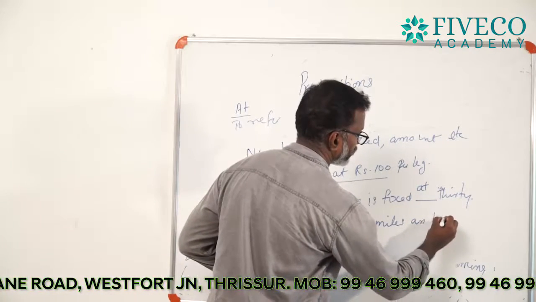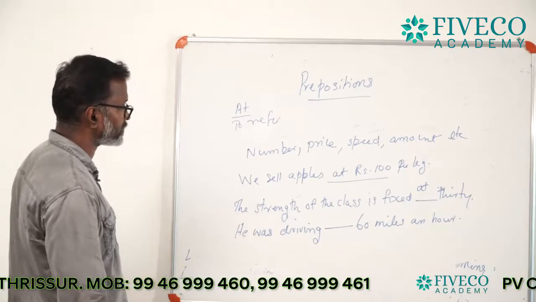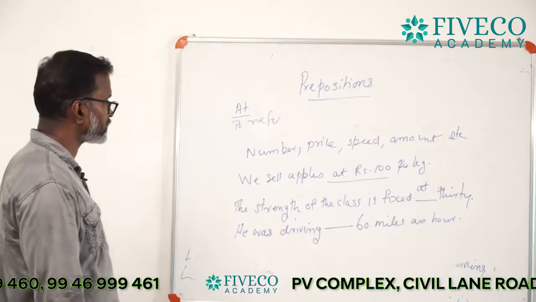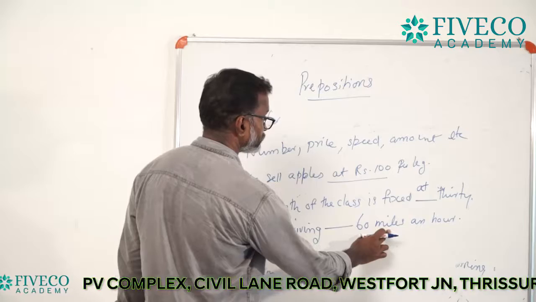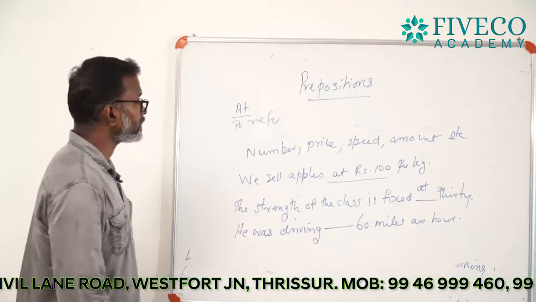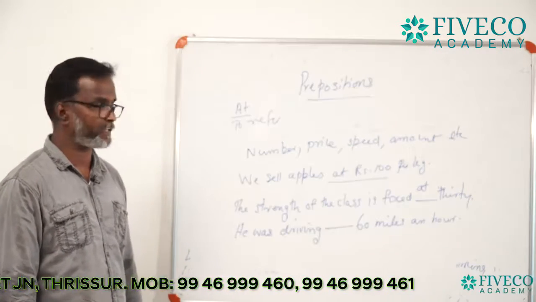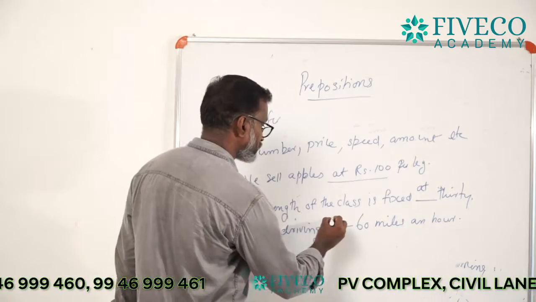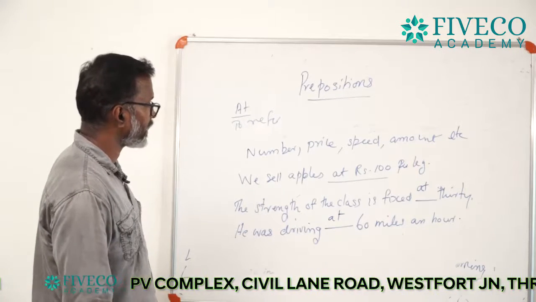Sixty miles an hour refers to speed. So you can use "at". He was driving at 60 miles an hour.